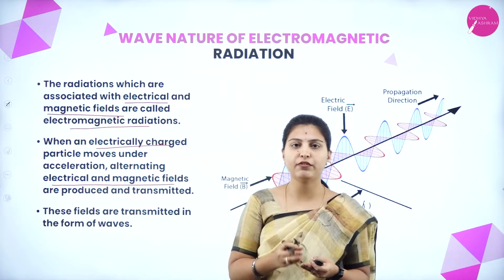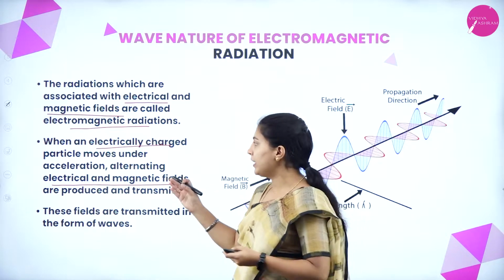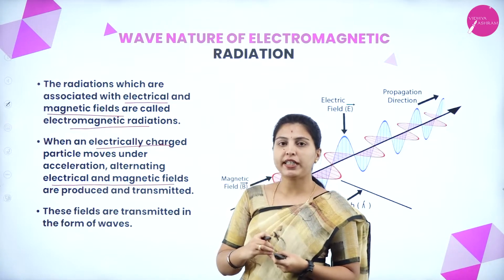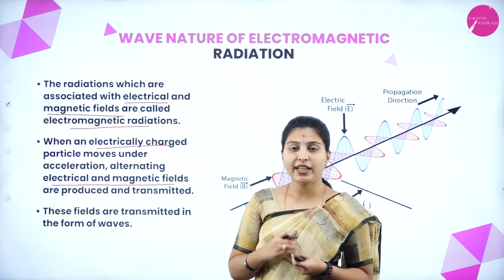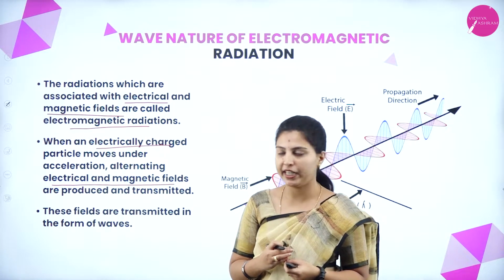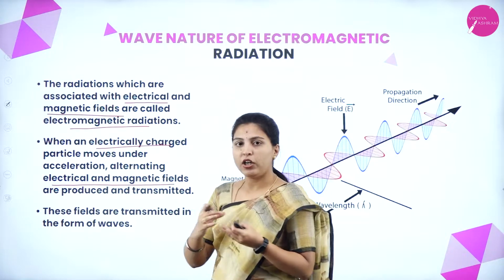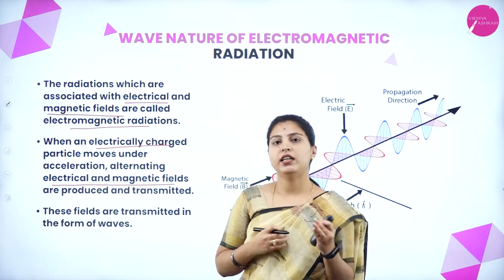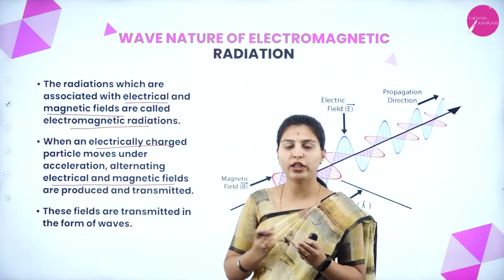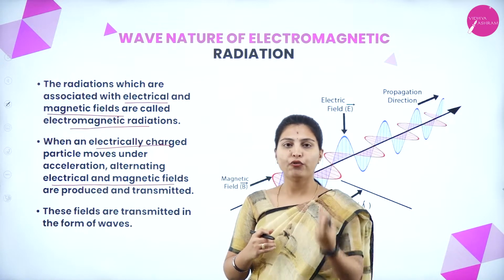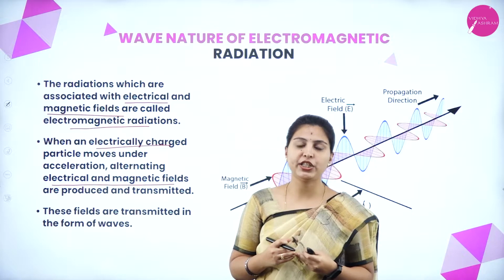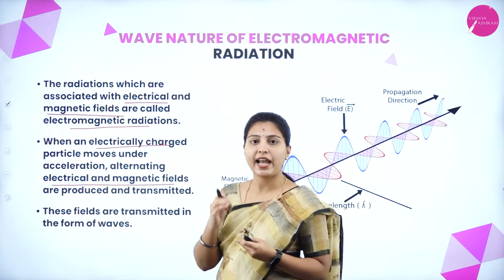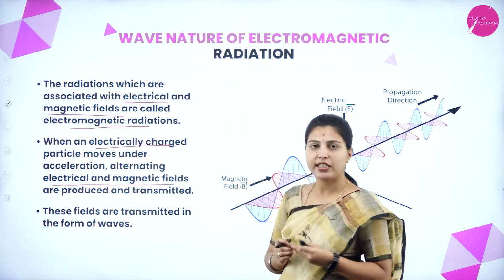This we have seen from James Maxwell's experiment: when an electrically charged particle is under acceleration, it will emit some radiations by alternating the electrical field and magnetic field.